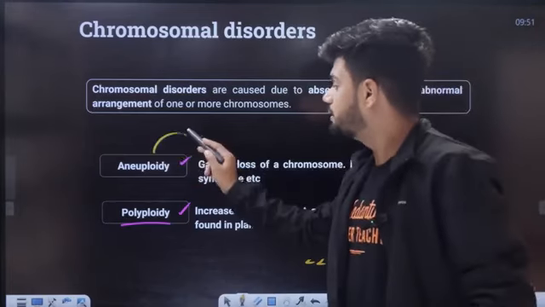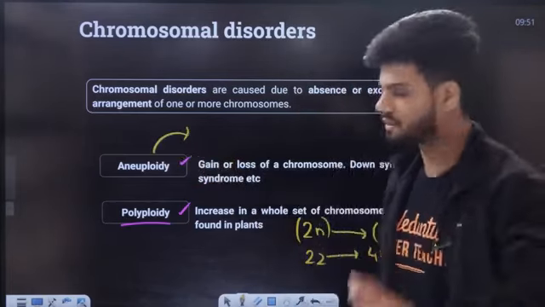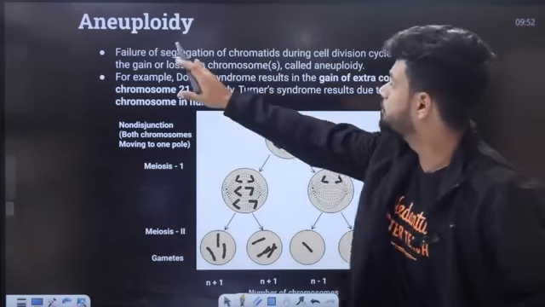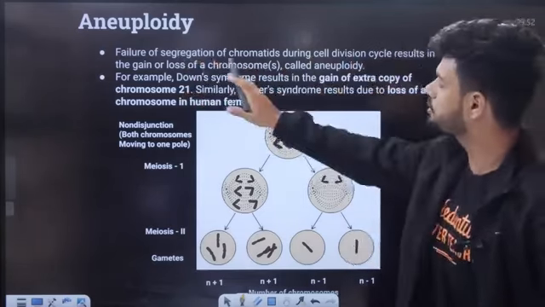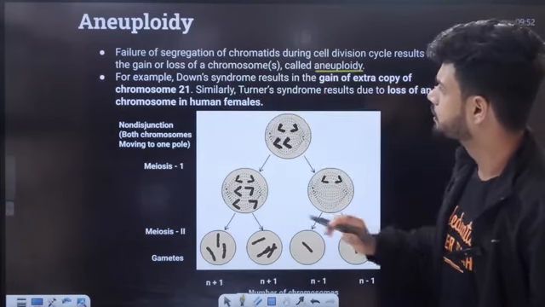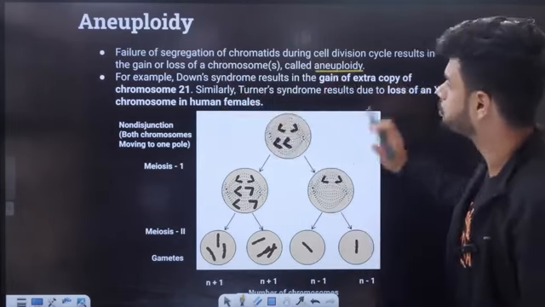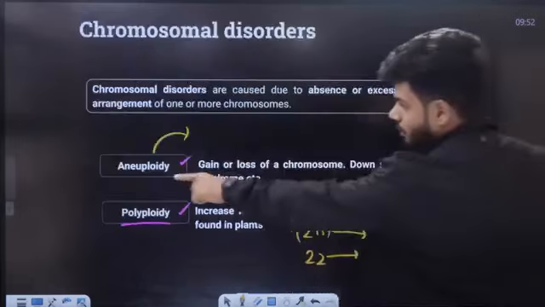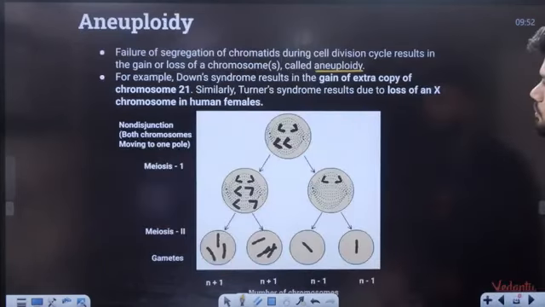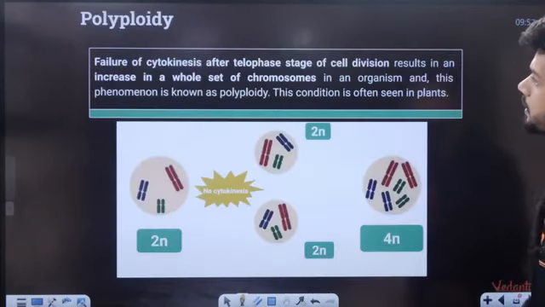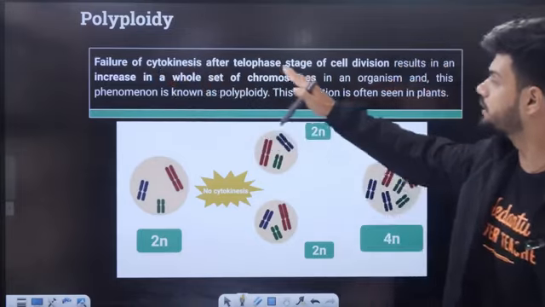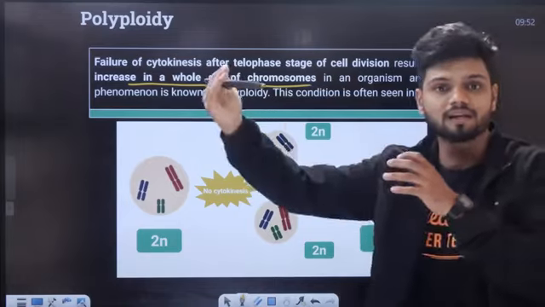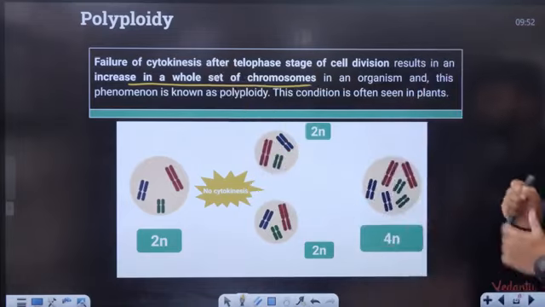Now under aneuploidy we have different types again. Failure of segregation of chromatids during cell division results in the loss or gain of chromosomes, called aneuploidy. All of you know, for example, Down syndrome results in the gain of an extra chromosome 21. See, an extra chromosome is added, aneuploidy. Polyploidy: failure of cytokinesis after telophase of cell division results in an increase of the whole set of chromosomes. Whole set increases, that is going to be 2n to 4n, that is polyploidy.